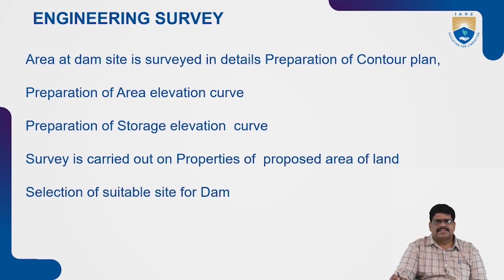The dam construction site is surveyed in detail, with the preparation of contour plans and elevation plans, and the different storage elevation curves are prepared. The properties of the land area are also examined and a suitable site for the dam is selected. These are the engineering aspects. Primarily, the engineering survey will be conducted to see whether there is a possibility for the construction of the reservoir or the dam. So the engineering survey is the feasibility of the dam or reservoir construction.